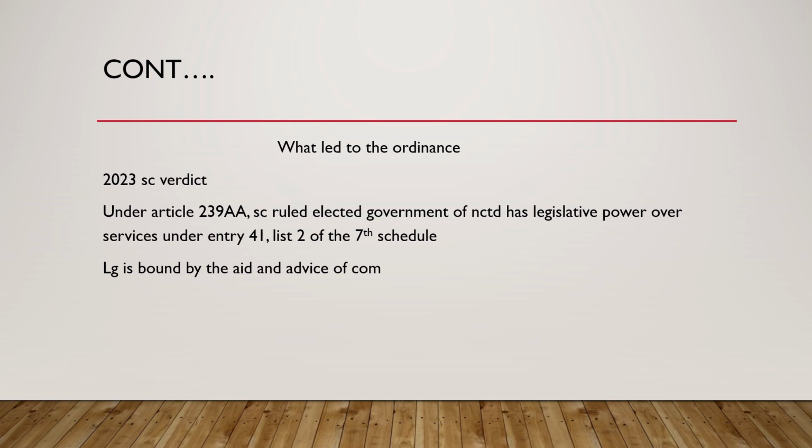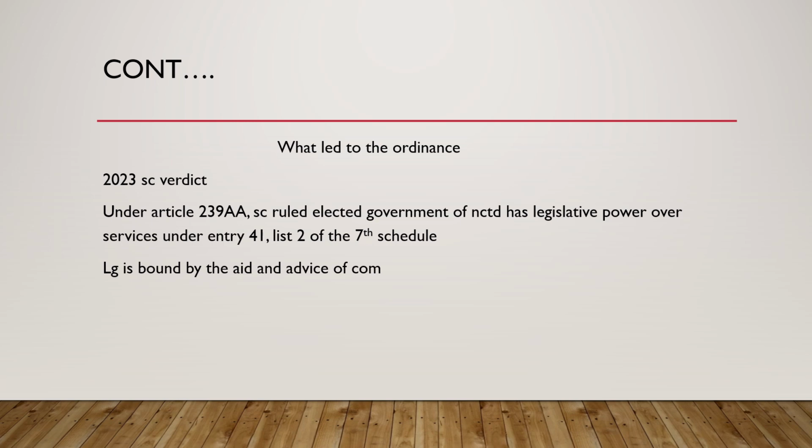While interpreting Article 239AA, the Supreme Court ruled that the elected government of the National Capital Territory of Delhi has legislative and executive powers over services under Entry 41, List 2 of the 7th Schedule. This was a very broad verdict from the Supreme Court. It read the article itself, as given in the Constitution.